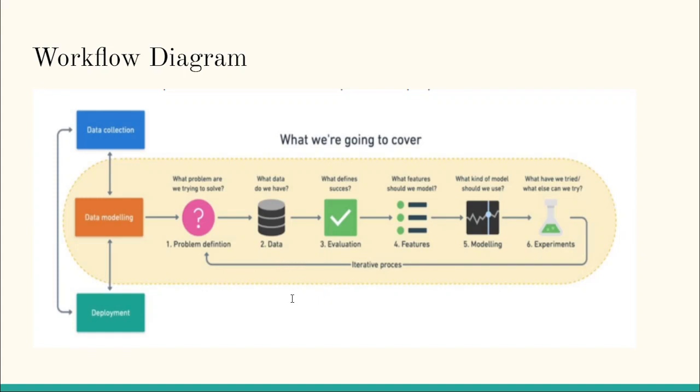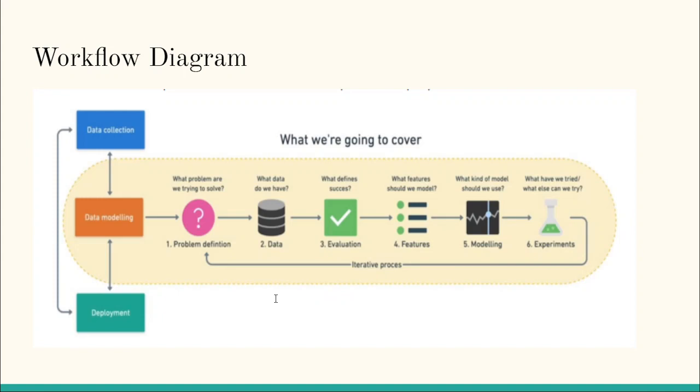Like in this case, we should finally get whether a patient has cardiovascular disease or not. Then in the features part, I will define what part of the data set can be used to predict whether the person is having heart disease or not. That is, the attributes which are affecting the prediction will be decided in this part. Then in the modeling part, I will use different models and try to fit our data and tune different hyperparameters to get better results and accuracy.